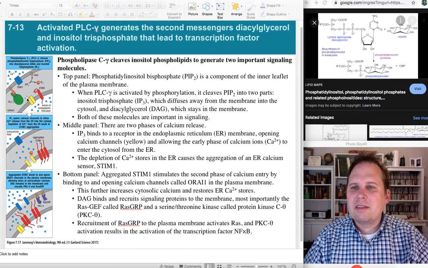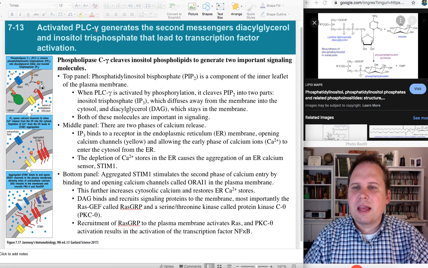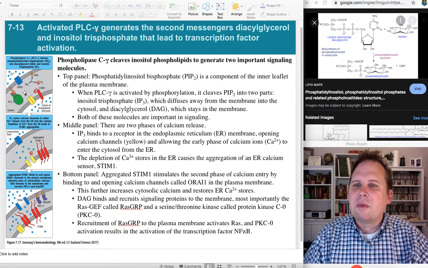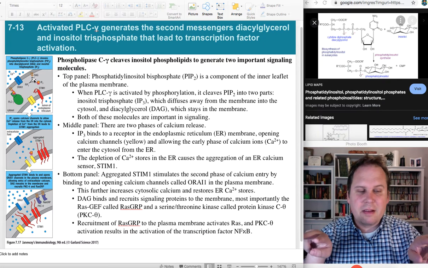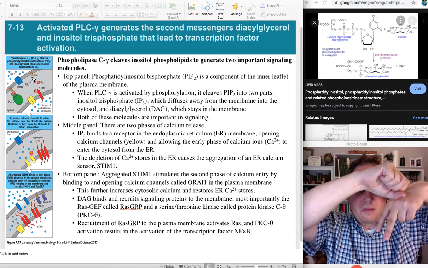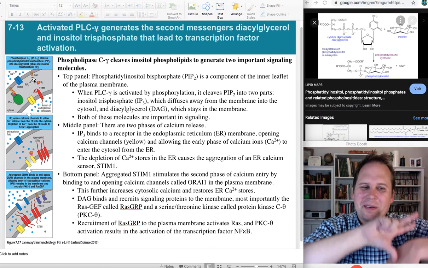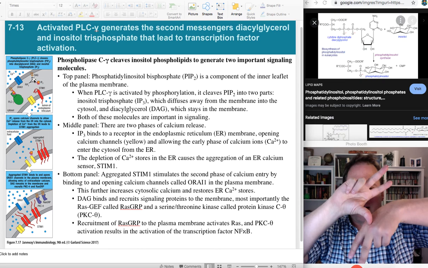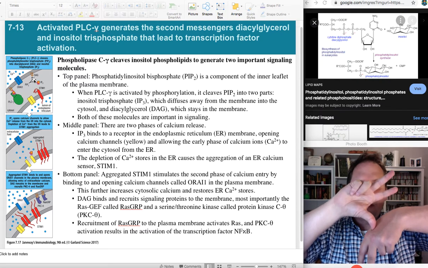So PLC gamma is going to cleave PIP3, it'll cleave PIP2 into diacylglycerol and IP3. And PIP2 is going to be PIP3, but with 1 less phosphate. And so when that happens, we've now made 2 separate signaling molecules. So we took an intact PIP2 like this. It's got 2 phosphates on the side of the inositol, 1 phosphate joining, 2 hydrophobic tails at the bottom. There we go. We're getting this right. And what PLC does is it breaks it right there.